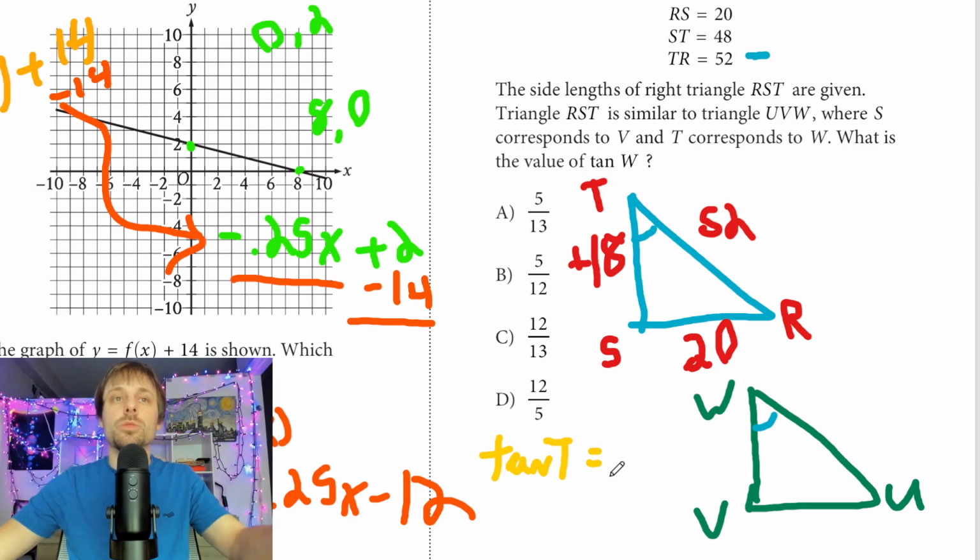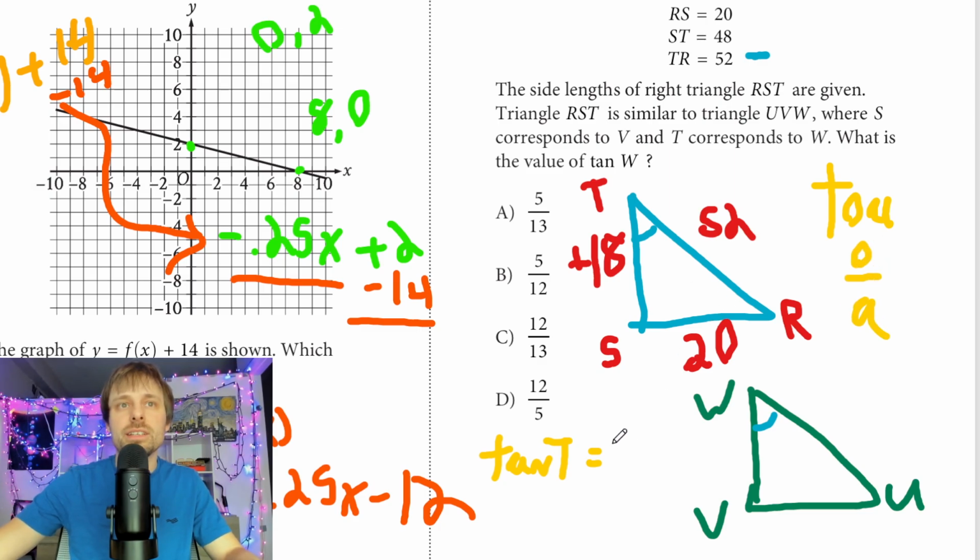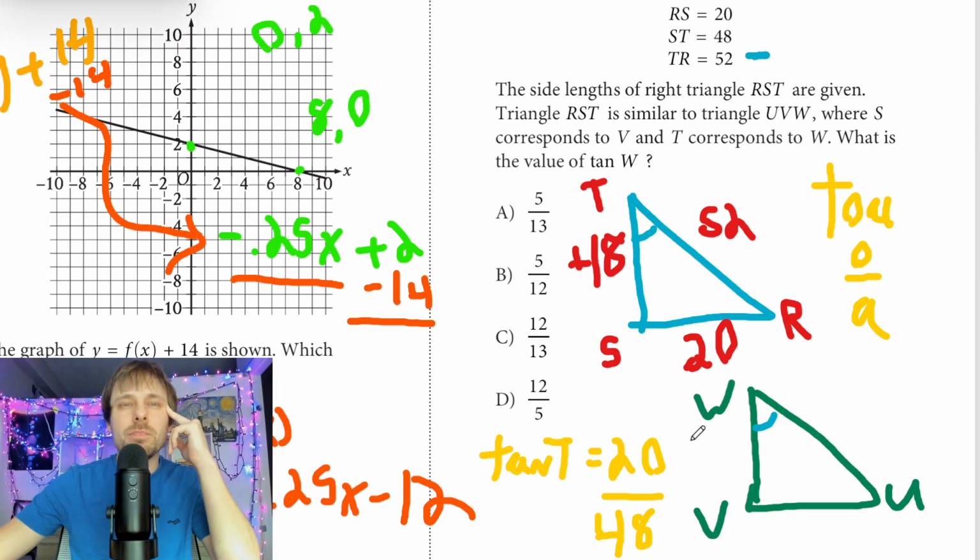And that's going to be equal to, remember for tan, let me write it up above here, that's going to be TOA. So it's going to be opposite over adjacent. So opposite is going to be 20, adjacent is going to be 48. And then all I have to do is reduce these two. And that's going to be 10 over 24 or 5 over 12.